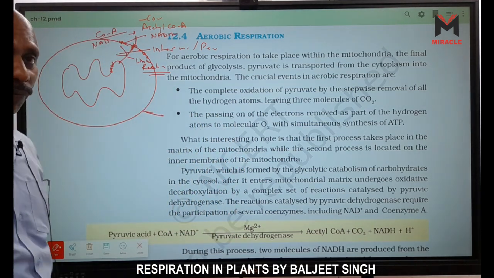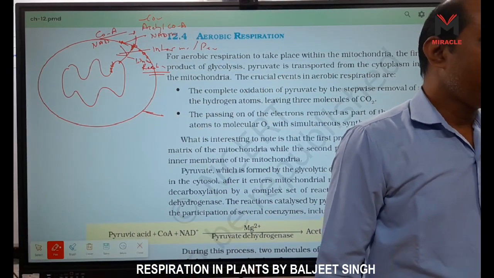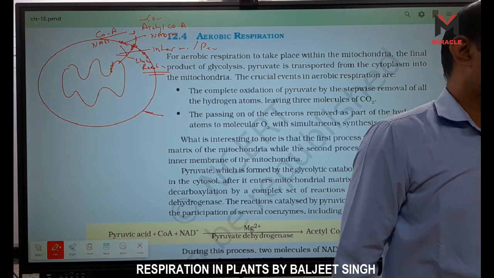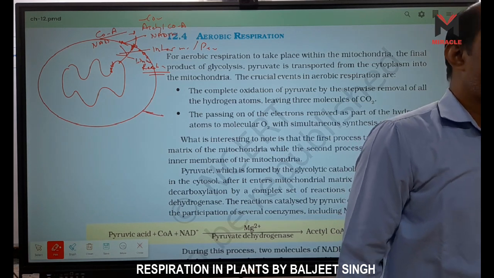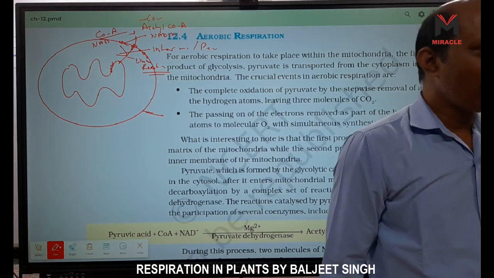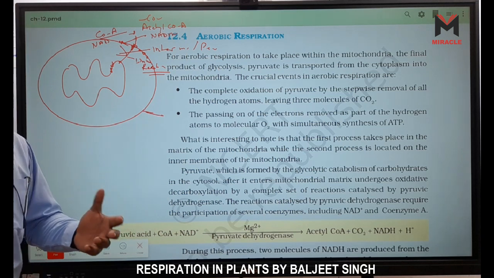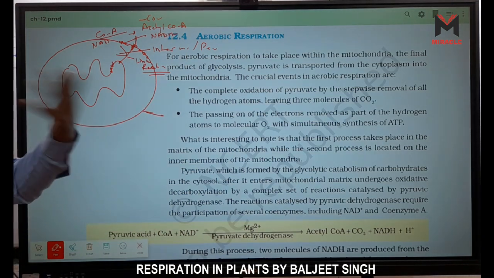Okay, now a question is there, fermentation. In case of alcoholic fermentation, CO2 is released. Is it inside the cell or is it outside the cell? CO2 is released in alcoholic fermentation. Alcohol fermentation, CO2 is released. Where is it released? In the cytoplasm or outside the cytoplasm?